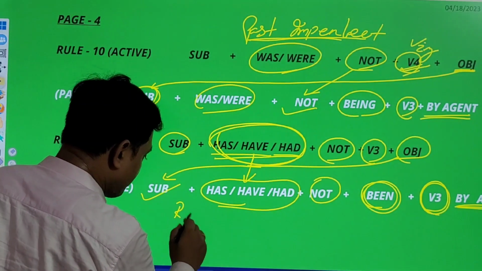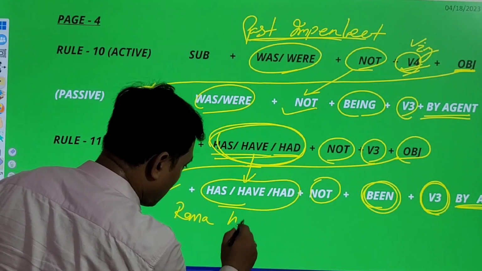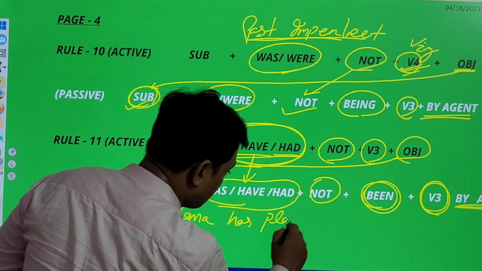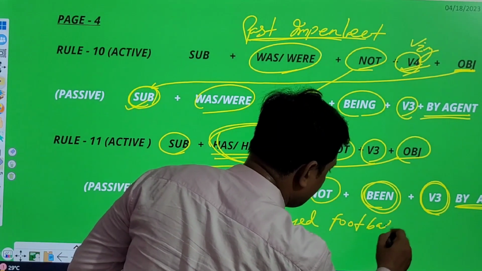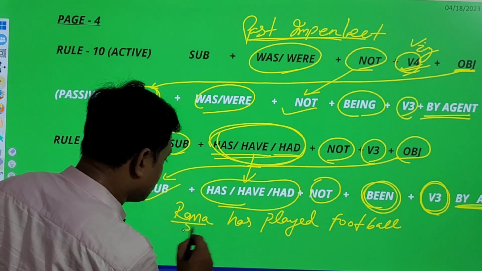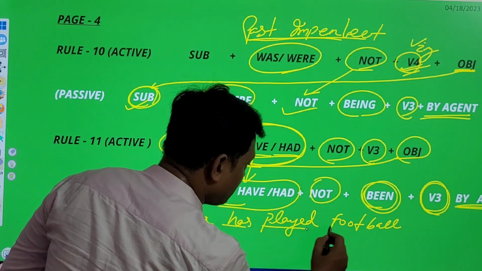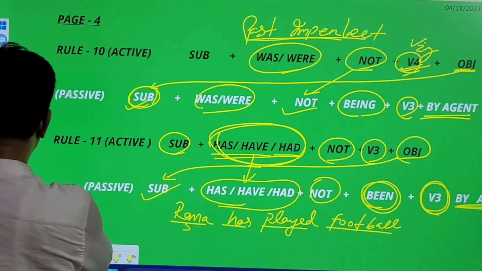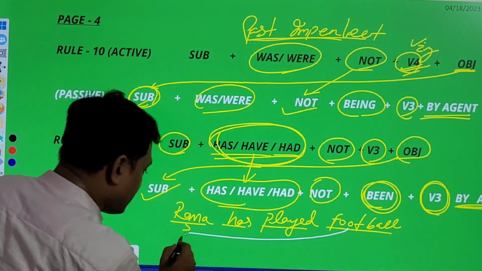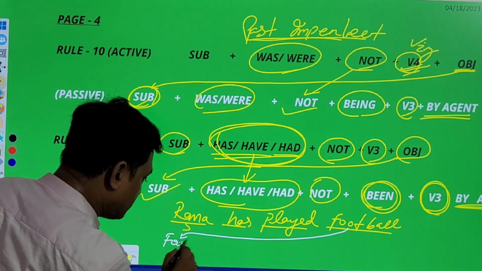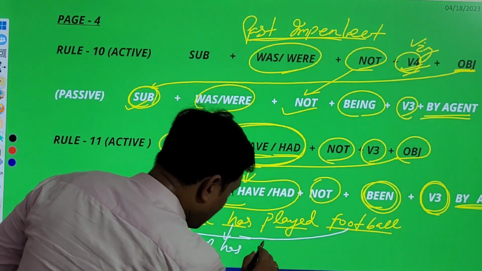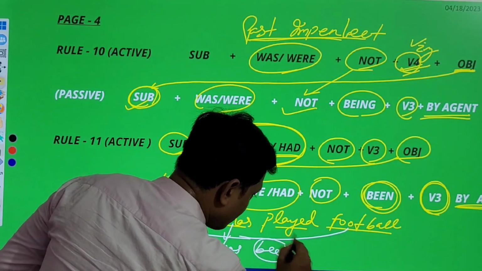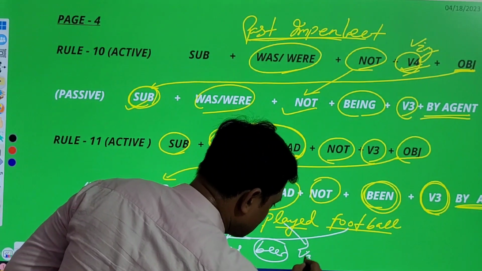If I say Ram has played football, so Ram is called subject, has then V3 plus object. Here guys, object will take the subject position, that means football, then has, then been, then V3.